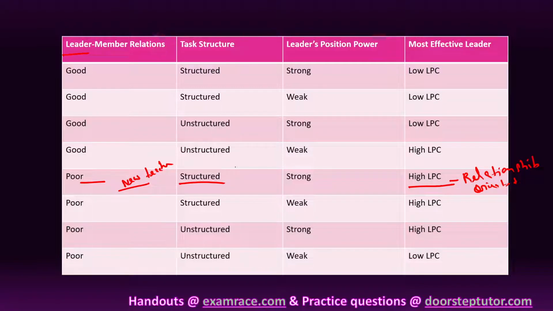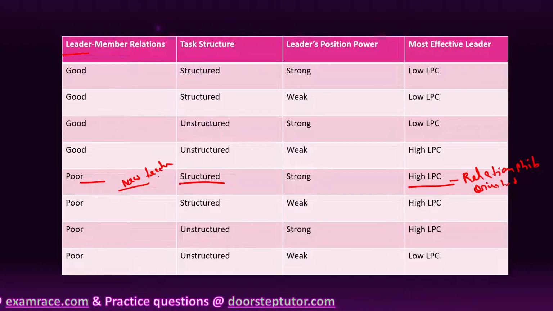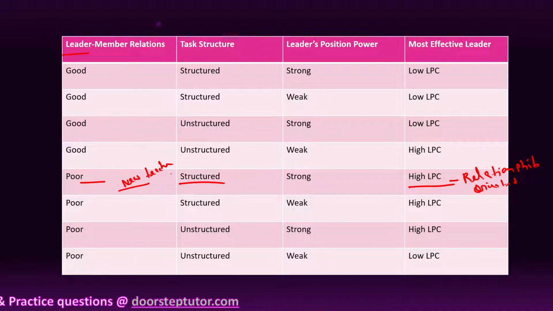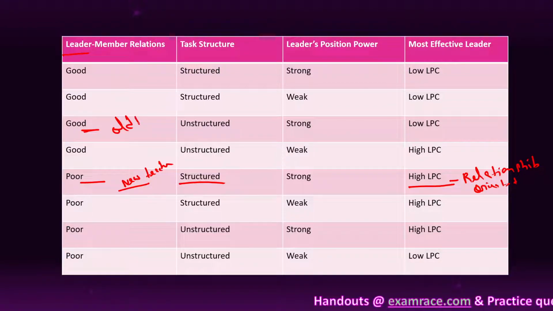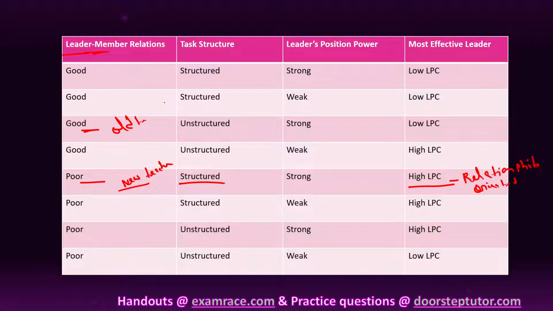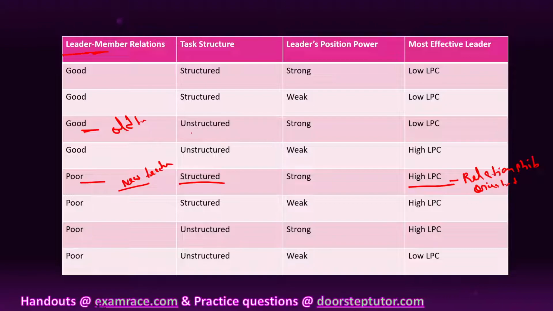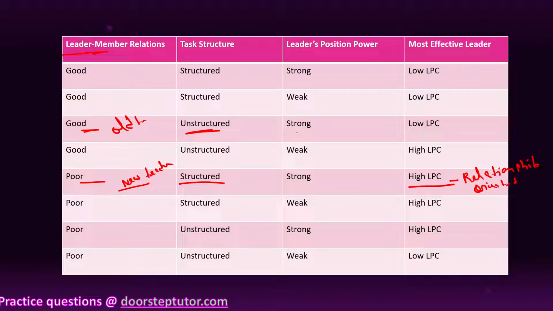From our example we compare this new teacher with a leader in an organization, and students with employees. Now with the help of this, see the old teacher. The old teacher has a good relationship, and his task is in an unstructured way. Leader position power is strong.